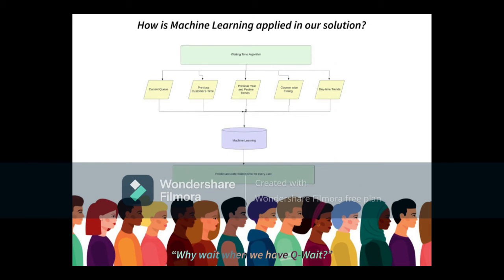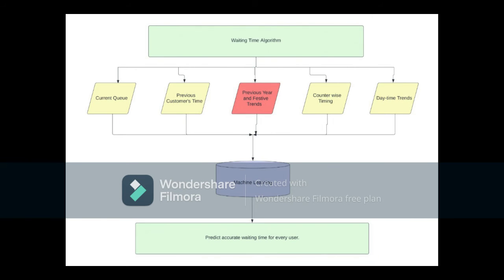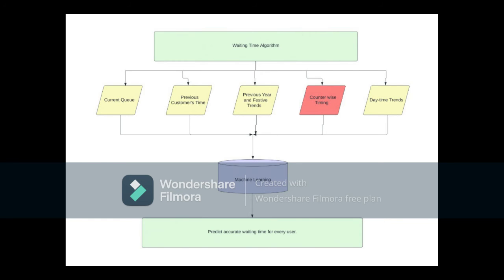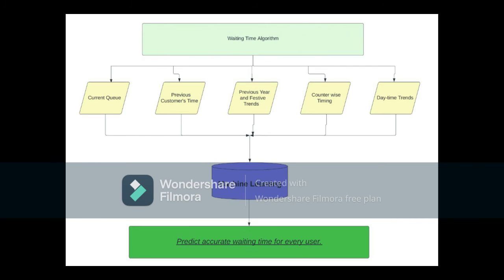As you can see, we have used machine learning in our project. So let's see how the machine learning is applied in the solution. Well, the machine learning is applied in such a way that it takes care of the following things. Our machine learning model takes input of the current queue time, the previous customer time, the previous year and previous festive trends, counter wise waiting time, and also the day wise trends. When all these things are combined, we can get a very accurate result from the ARIMA model that we have used for training the machine learning program.